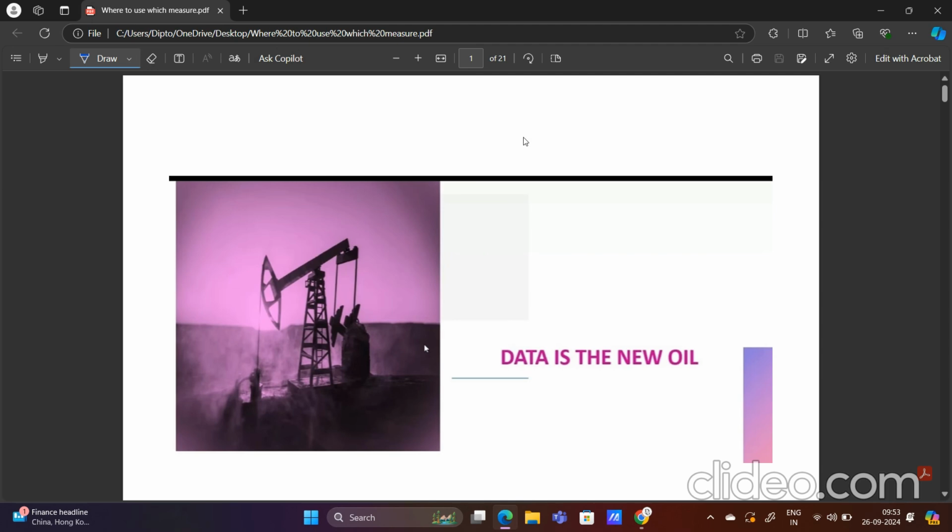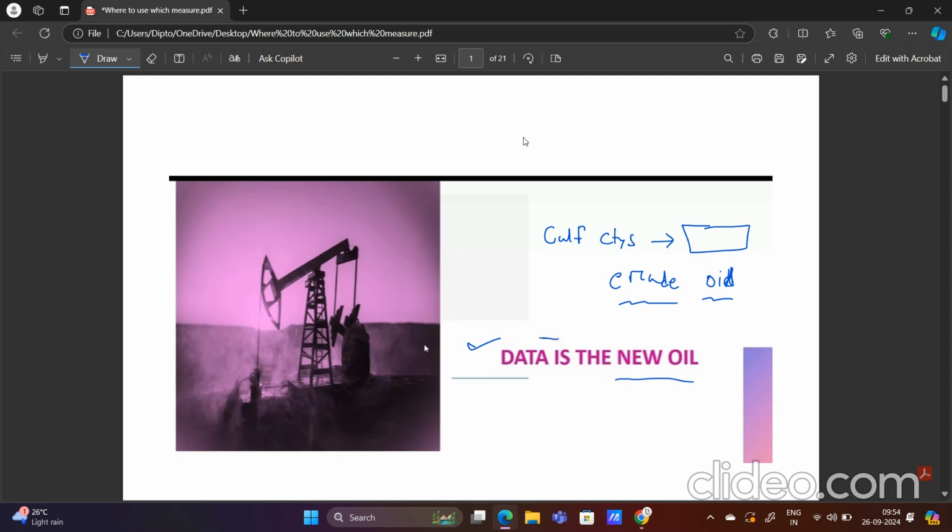So basically in the current scenario, data is basically the new oil. If we talk about the Gulf countries, the Arab and all those countries, in the previous time period they accumulated a very huge amount of wealth on the basis of natural oil or crude oil. Crude oil was basically the main reason for their expansion and their accumulation of wealth.